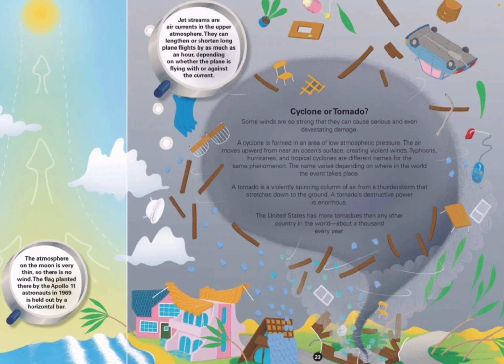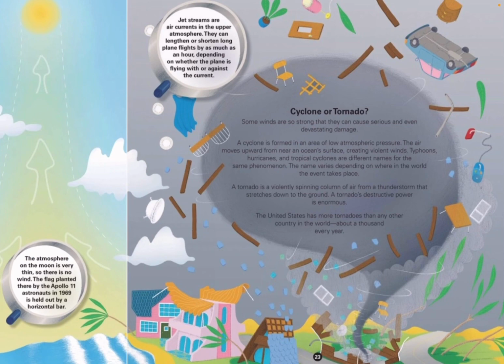Cyclone or tornado. Some winds are so strong that they can cause serious and even devastating damage. A cyclone is formed in an area of low atmospheric pressure. The air moves upward from near an ocean surface, creating violent winds. Typhoons, hurricanes, and tropical cyclones are different names for the same phenomenon. The name varies depending on where in the world the event takes place.